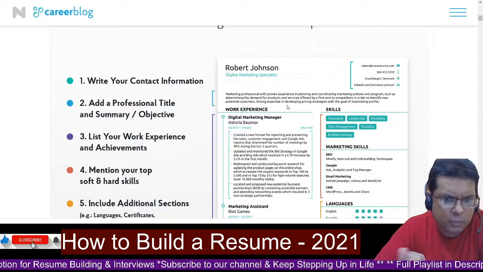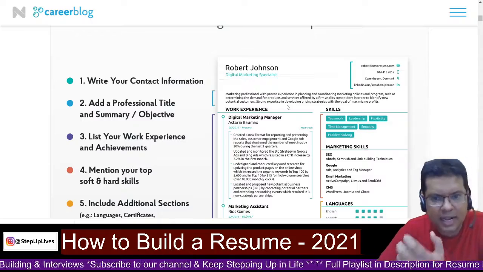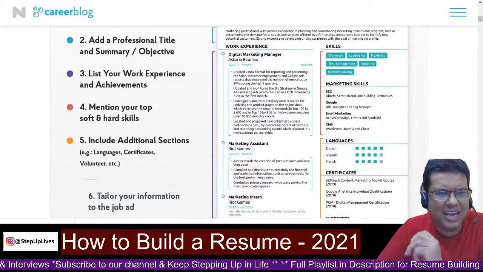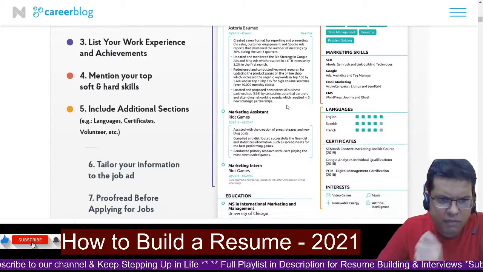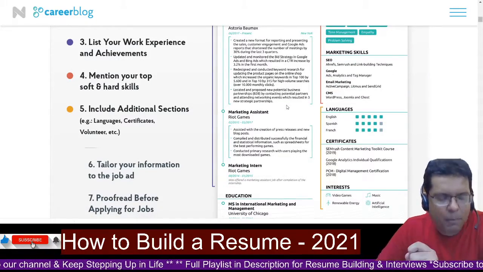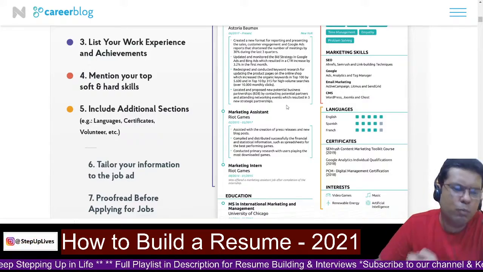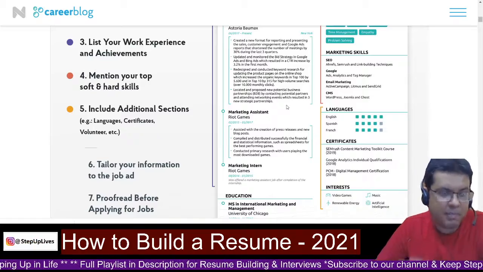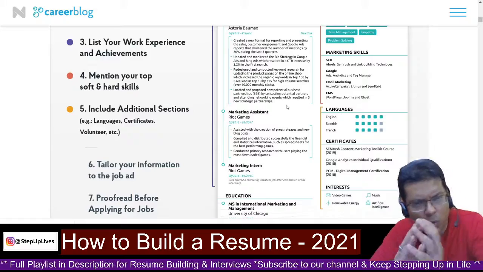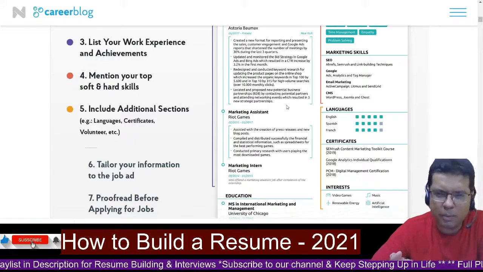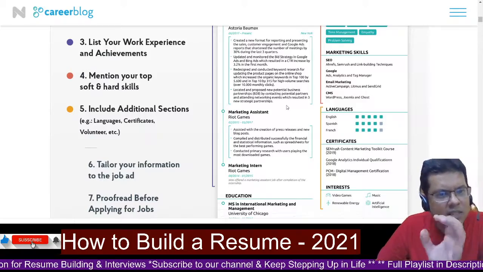Let's look at your work experiences. You could list them down one by one on this side. Add your skills that are necessary. Include some of the sections that are additional: languages, certificates and acknowledgement. Very important, we'll proof the resume. Important information again so that we don't go wrong, and then we'll quickly move on to what kind of formats are needed. If you have any questions, put them in the comment section. We'll try to address what's recommended, what's not the best way to go ahead. Let's quickly take you through to the formats and sequences that you will follow.